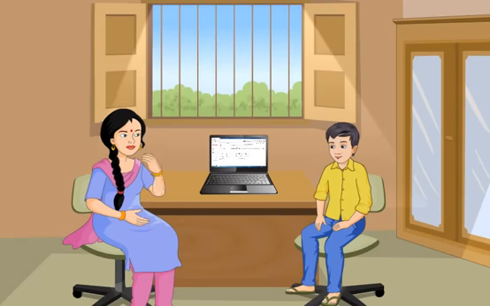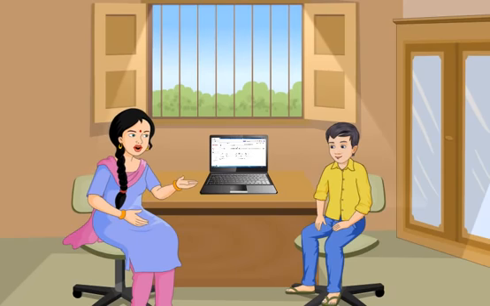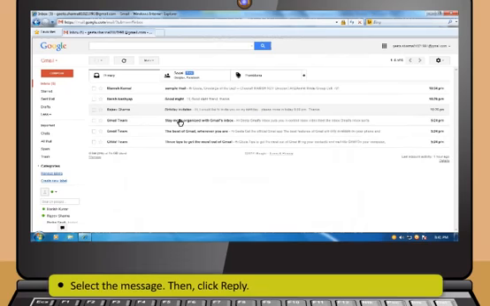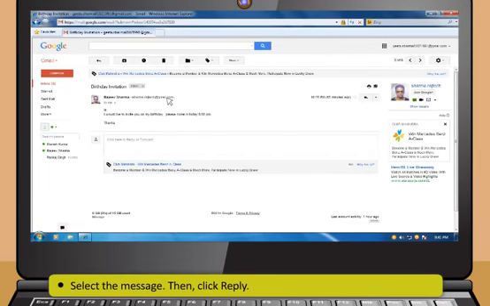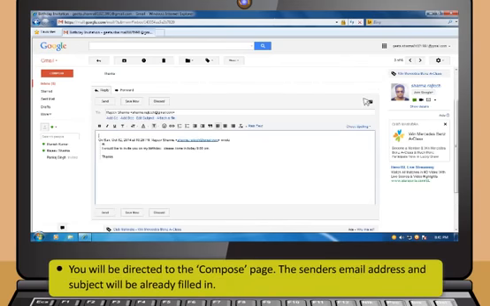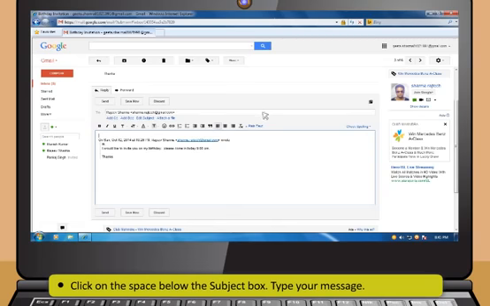Now what should I do if I wish to reply to an email from one of my friends? These are the steps to reply to an email. First, select the message. Then, click Reply. Now, you will be directed to the Compose page. The sender's email address and subject will be already filled in. Now, click on the space below the subject box. Type your message.